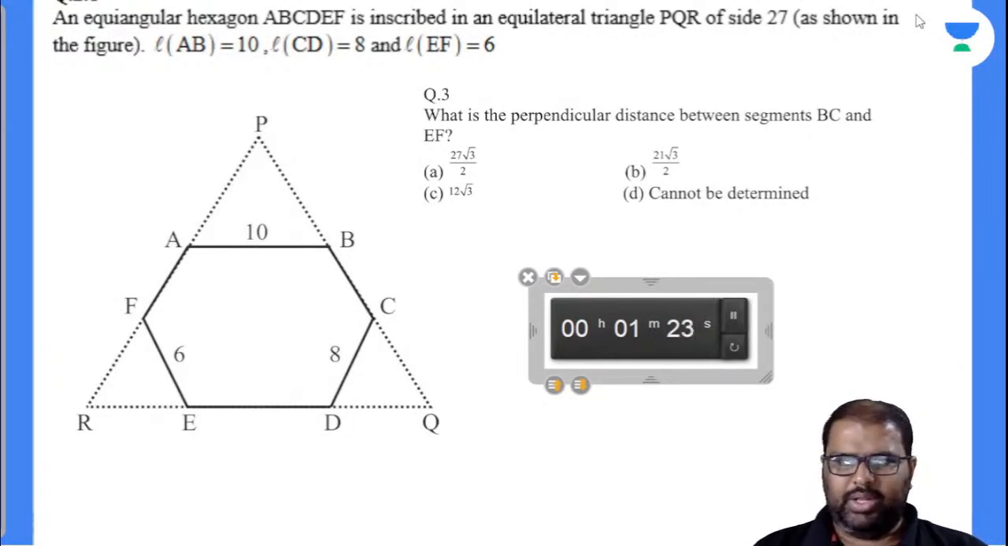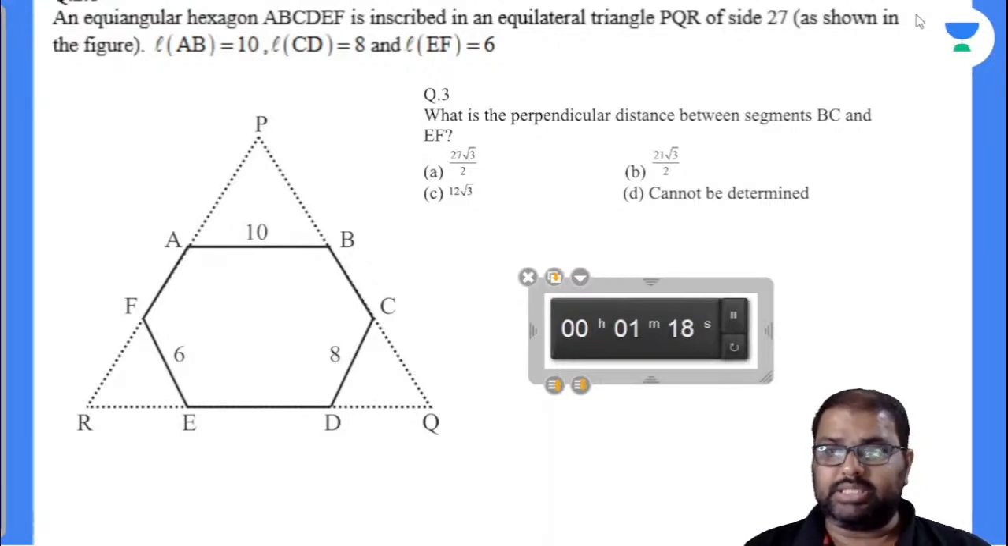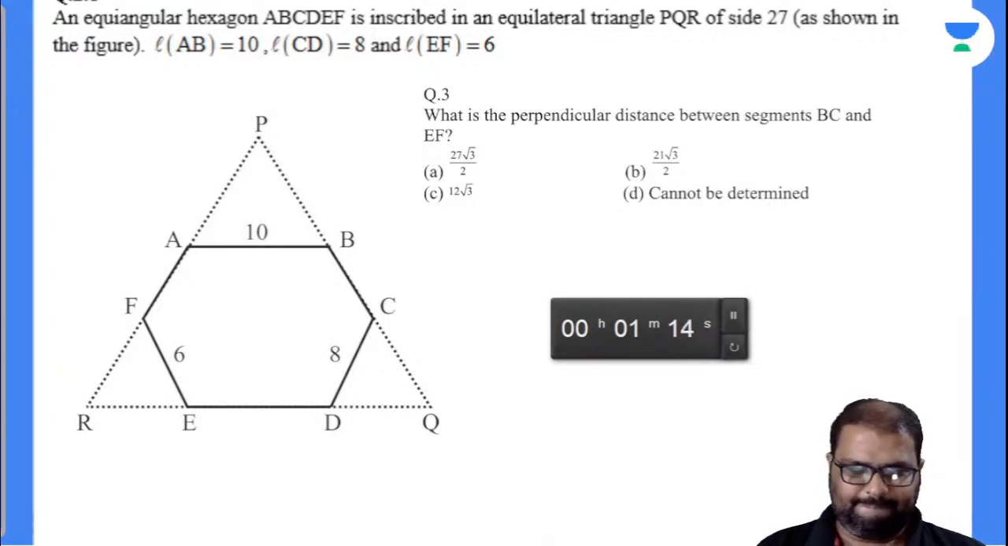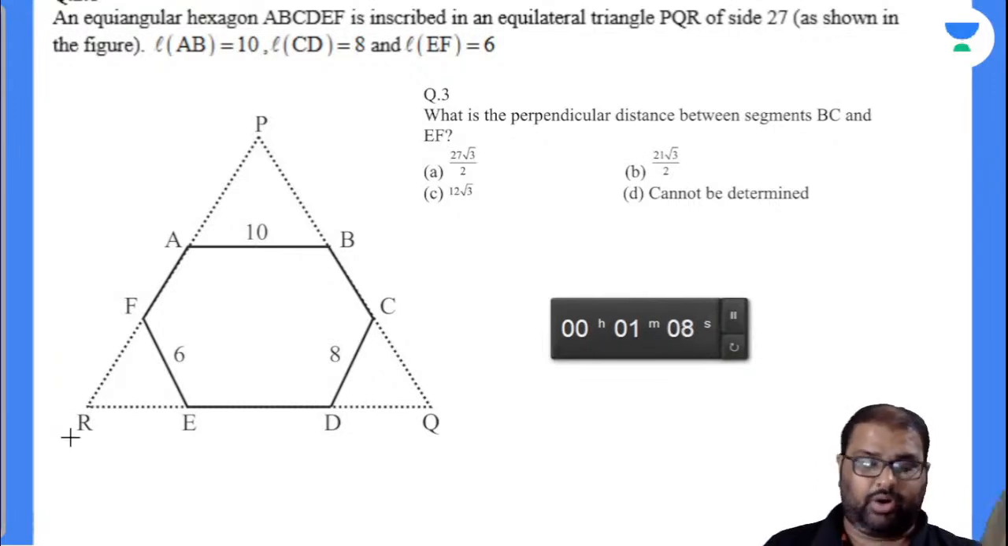An equiangular hexagon, same data. Now the question asked is, what is the perpendicular distance between segments BC and EF is the question asked. Chalo, I'll draw like this. So see here, let us suppose take a line segment. So I'll not draw it. If I draw it, you can easily understand.